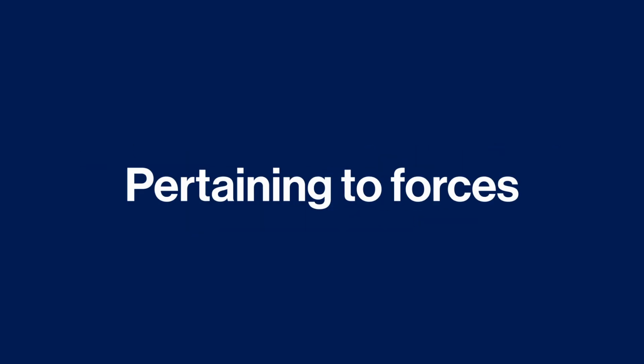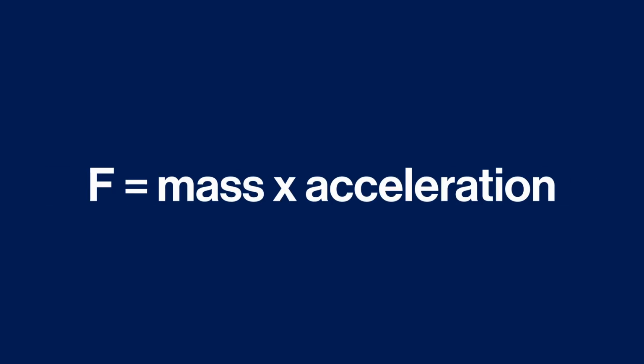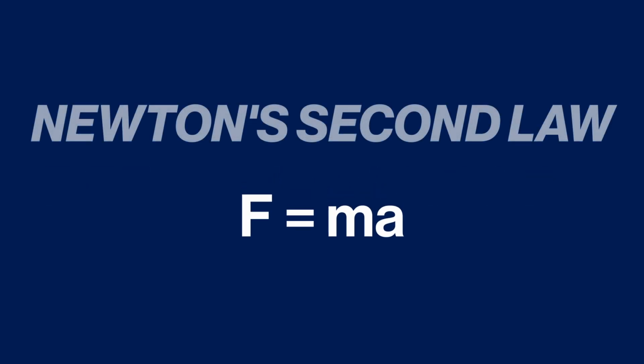This brings us to the first important formula pertaining to forces. Force equals mass times acceleration, or F equals ma, Newton's second law. We'll get to the first law later, so don't worry. We can elegantly describe forces here using only two values: the mass of an object, which usually doesn't change, and its acceleration, which can change.